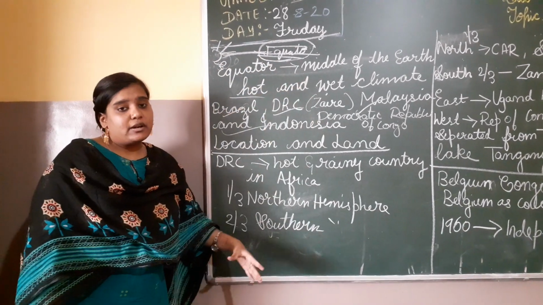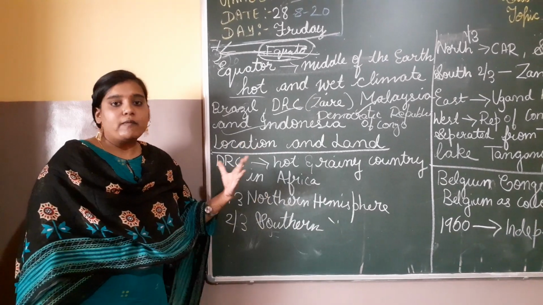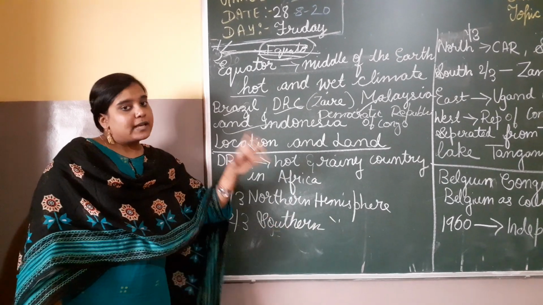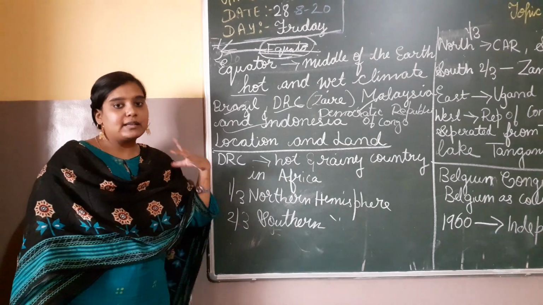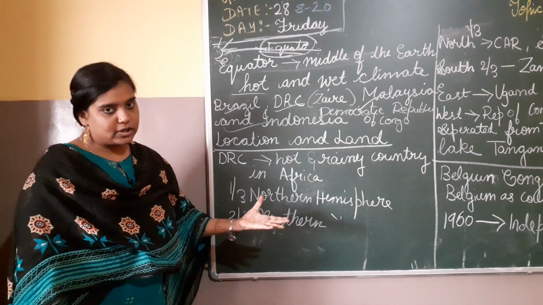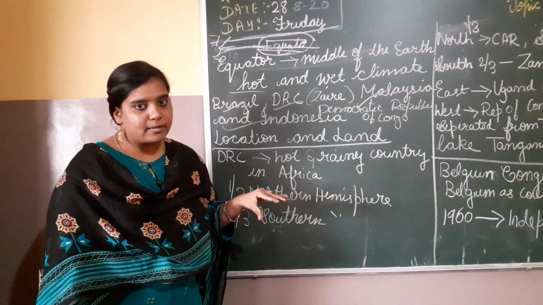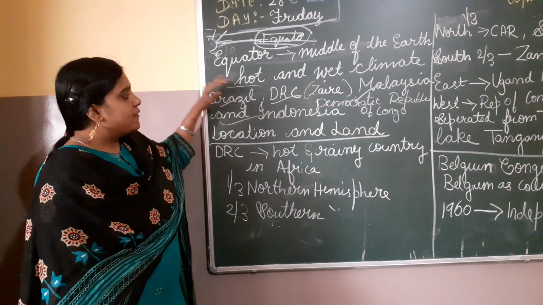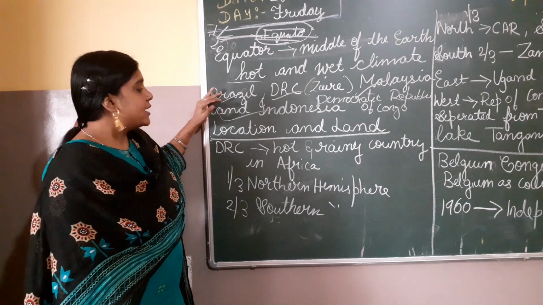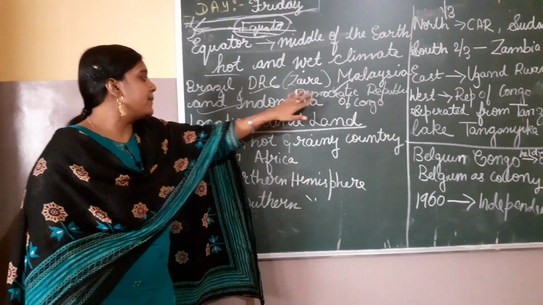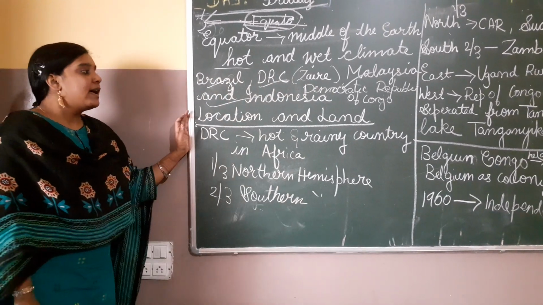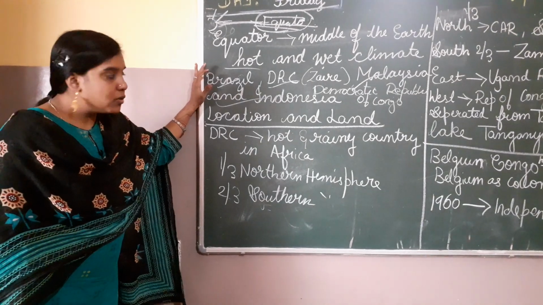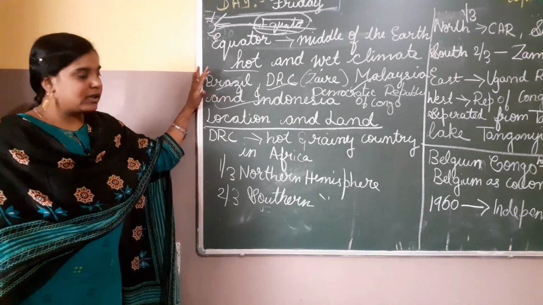If the sun rays always fall on the equator, obviously there are seas and oceans over there, and they absorb that water, right? The water gets absorbed, then it forms clouds and it will rain heavily. Then hot and wet climate. So what are the countries near the equator? Brazil, DRC, Malaysia and Indonesia. I hope you have got the basics about the equator and the countries.